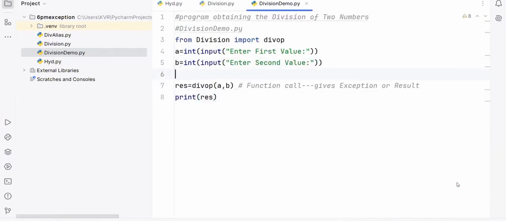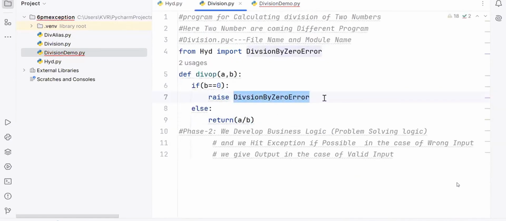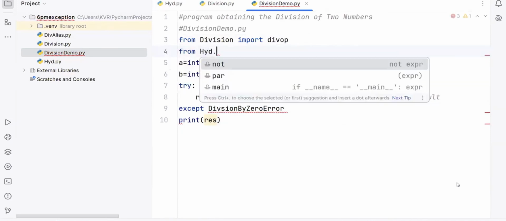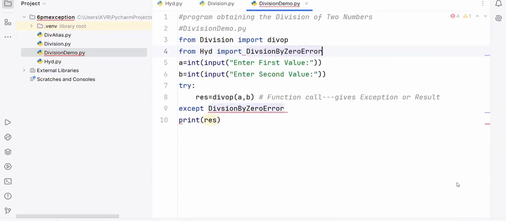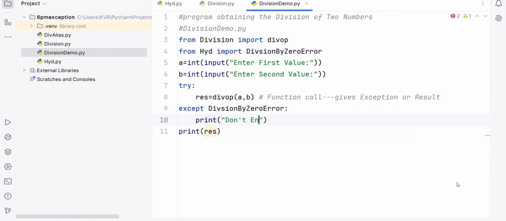How to sort it out? Try: whichever statement is generating an exception, that statement must be written inside of where? Try block. Every try block must be immediately followed by an except block. Which kind of exception is it hitting? HYD division by 0 error, which I need to import. From HYD import division by 0 error. Perfect. What will I print here? Don't enter 0 for denominator.